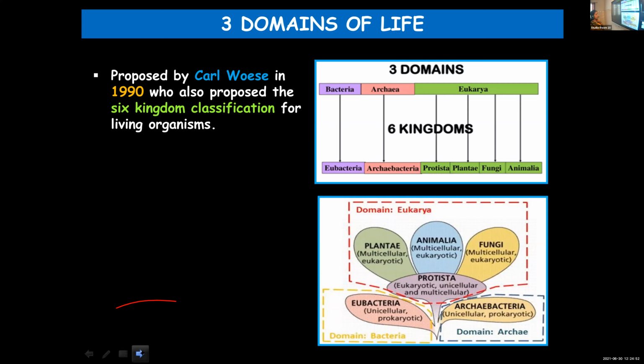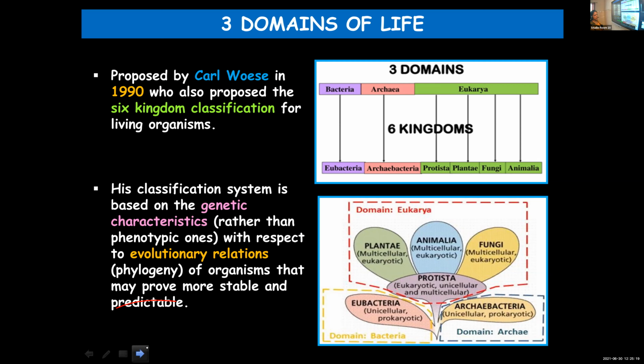This classification, that is classification of three domains. The three domain system was proposed by Carl Woese in 1990, who also proposed the 6 kingdom classification for living organisms. So 3 domain, 6 kingdom classification was proposed by Carl Woese in 1990. His classification system was based on genetic characteristics rather than the external features, phenotype.